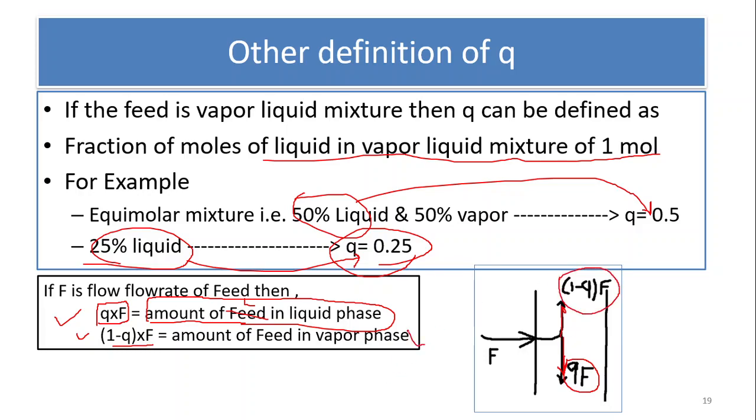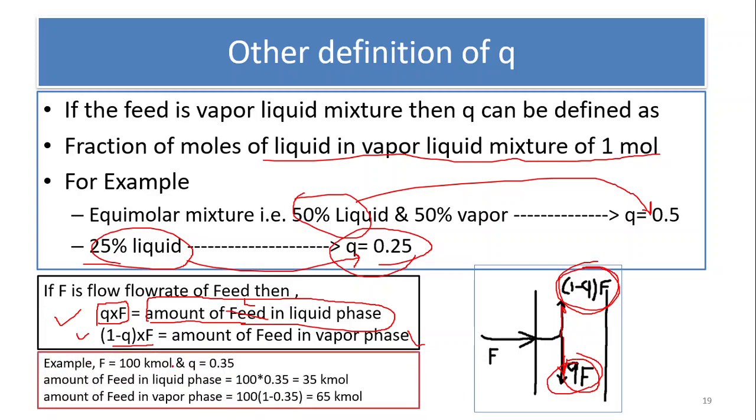It can be, for example, if it is 100% liquid, then automatically this will be 0. And if it is 100% no vapor, then it becomes 0. And if it is a vapor and liquid mixture, then depending on the value of Q, the vapor and liquid flow rates will be shown here. So this is the case.